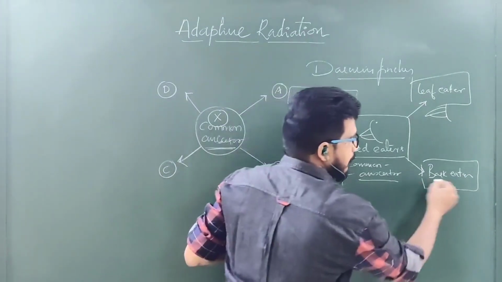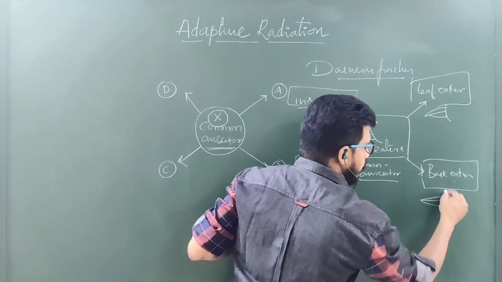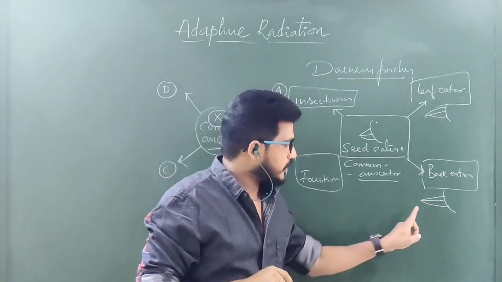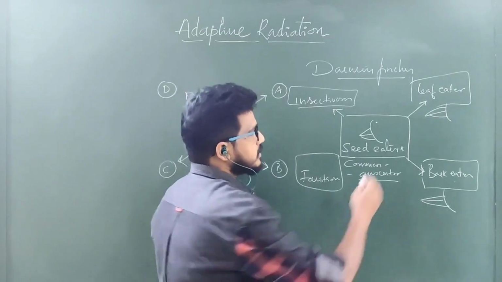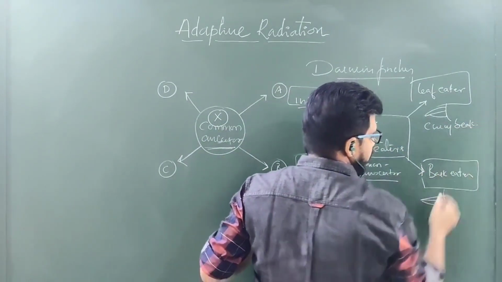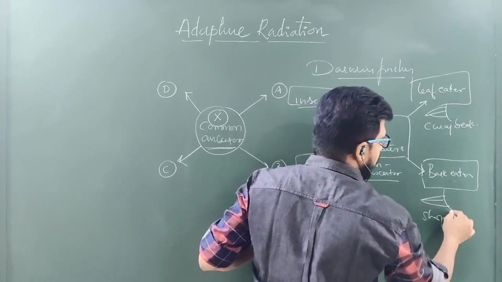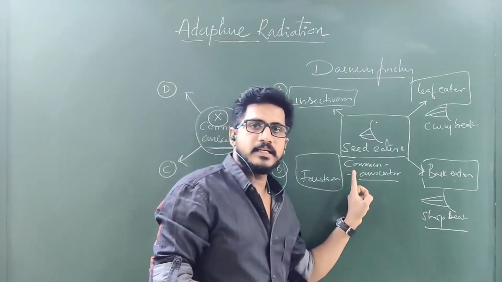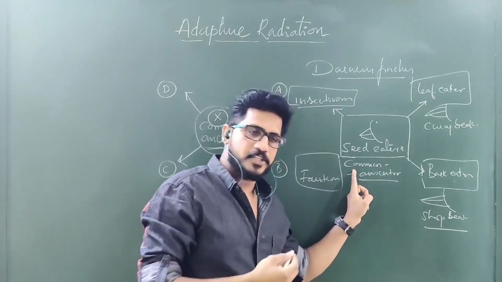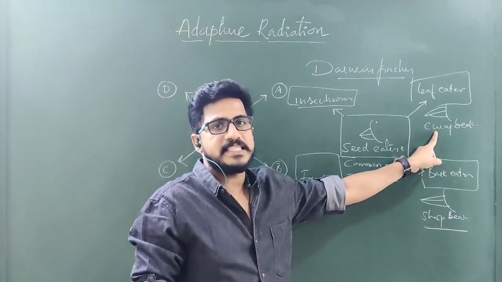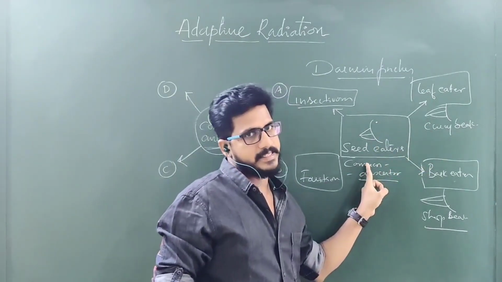Next, if it is a bark eater, they have to pin the bark of the stem, so the beak will be very sharp. This is a curvy beak and this is a sharp beak. The sharp beak finch birds evolved from the seed eaters, the original species, whereas the leaf eating finches also come from the seed eaters.